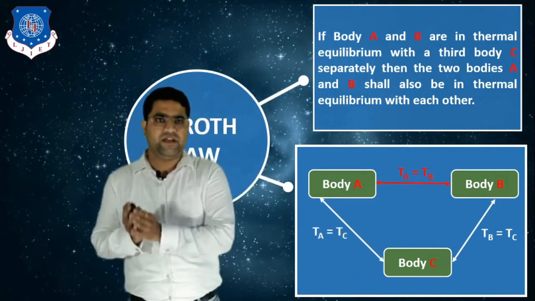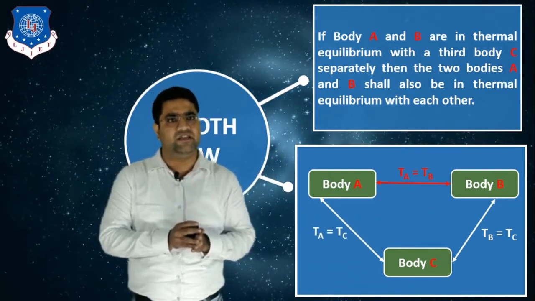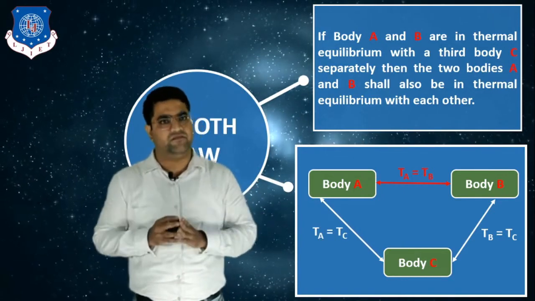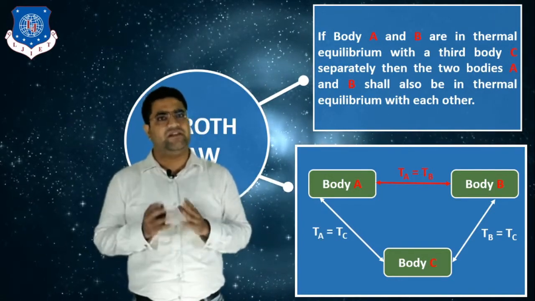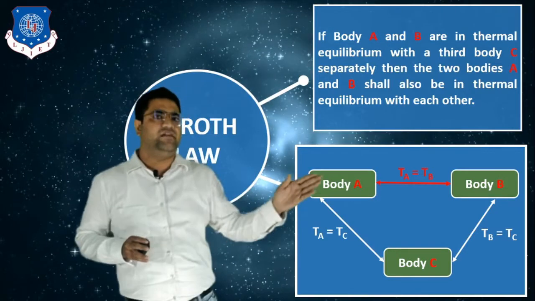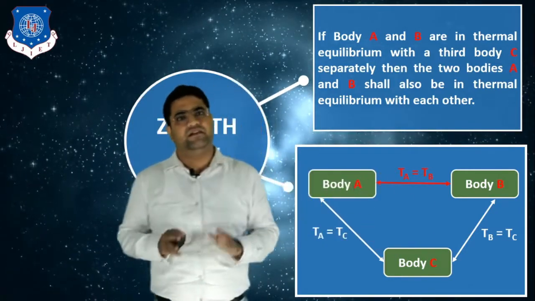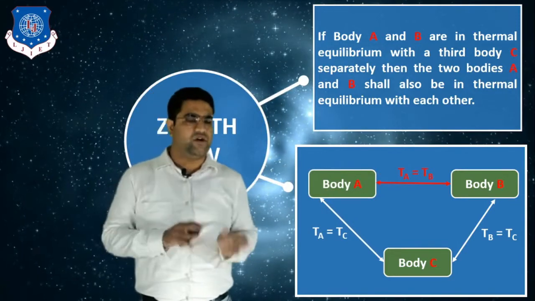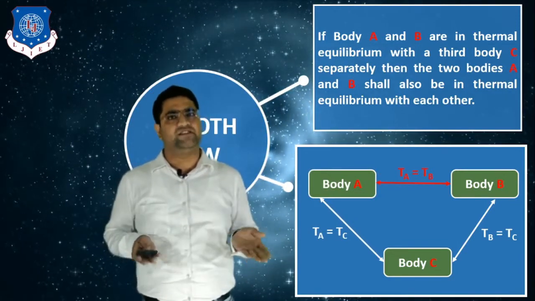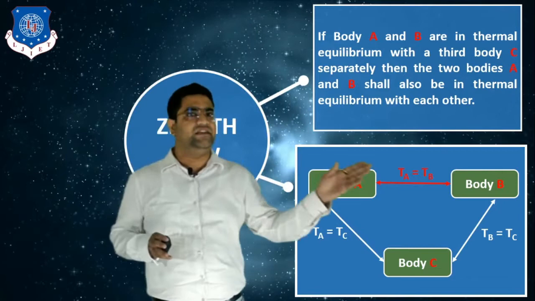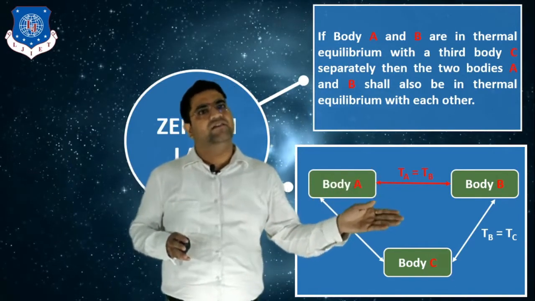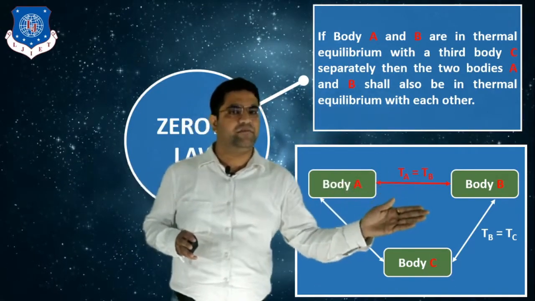So body A is in thermal equilibrium with body C, and body B is in thermal equilibrium with body C. So automatically we can say that body A and body B will be in thermal equilibrium with each other, whether they are in physical contact or not. So from the zeroth law, the temperature of body A, TA, will be equal to the temperature of body B.